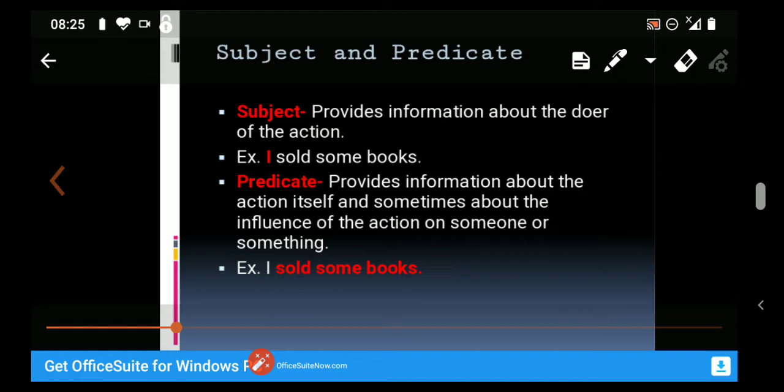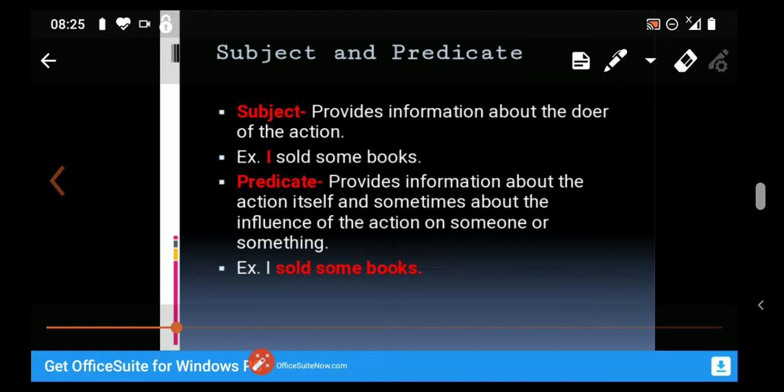In this sentence, I is the subject, the doer of the action. Second, predicate. What is a predicate? Predicate provides information about the action itself and sometimes about the influence of the action on someone or something.